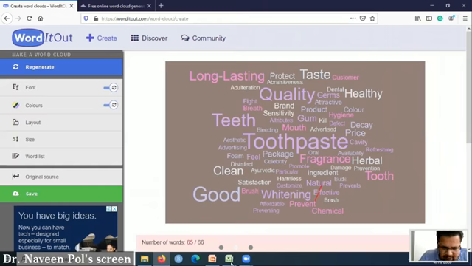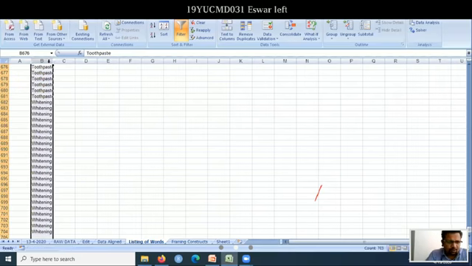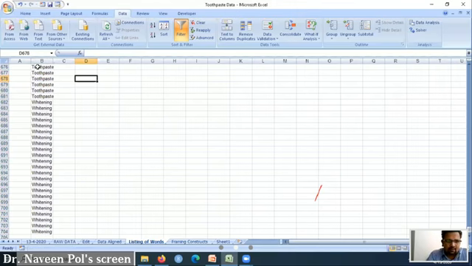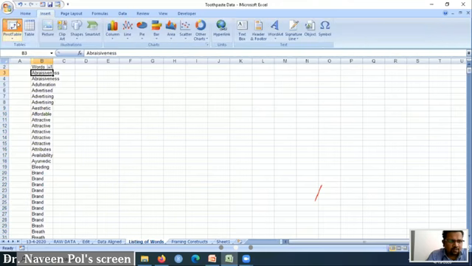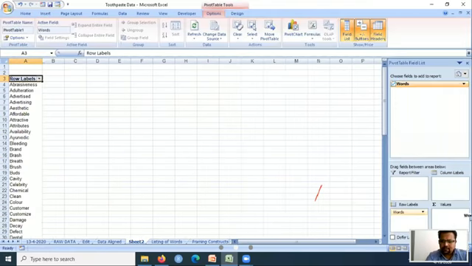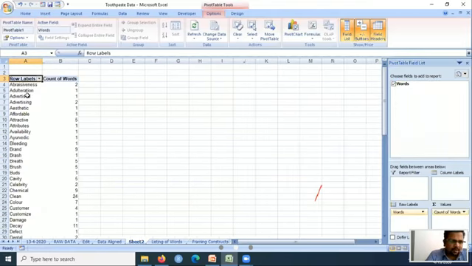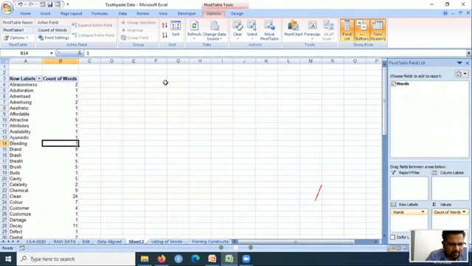However, the same thing I can also do with a pivot table. For example, insert a pivot table. So only words and words. I can see here this word abrasiveness is used twice, and advertising is used twice, only two times. Okay, no problem, let us make it three.